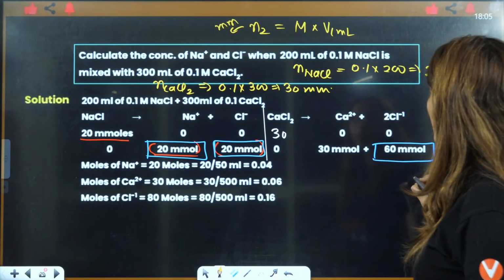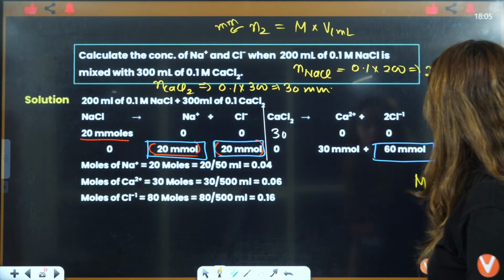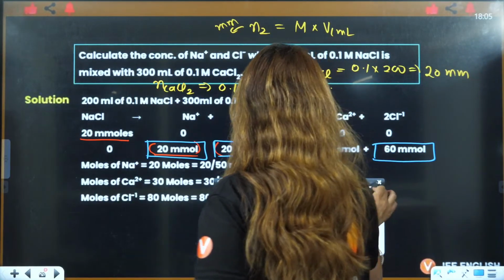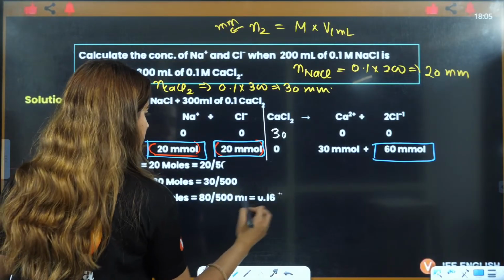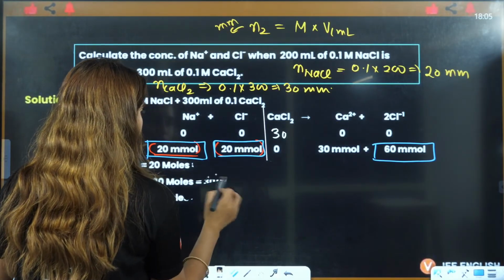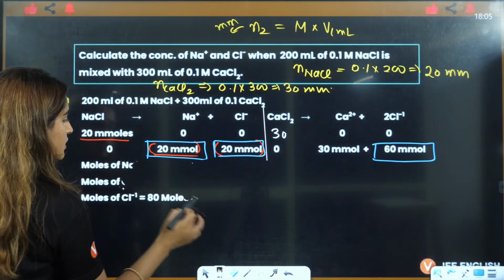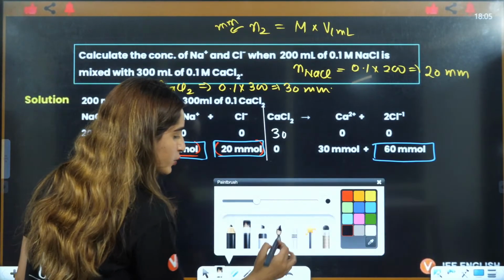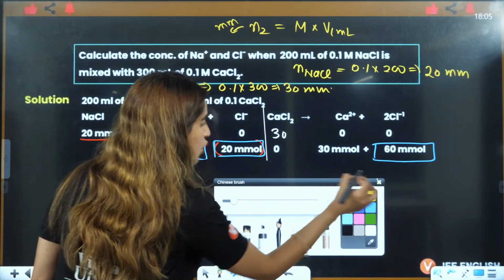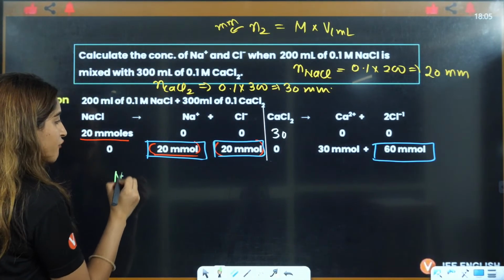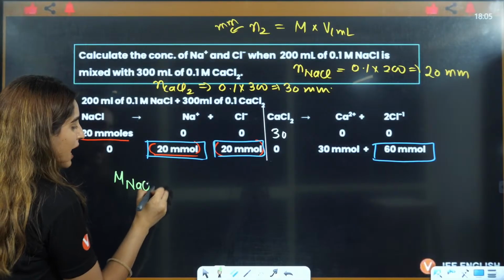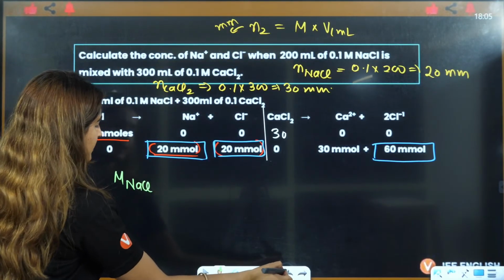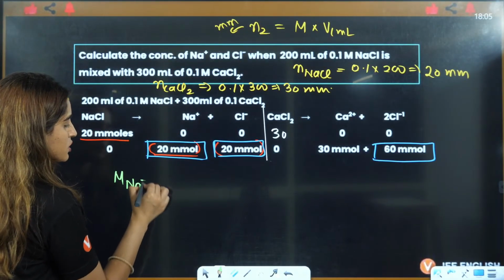Concentration, we know that concentration is equal to, okay, I'll tell you what to do next. Now, they are asking you the molarity of Na positive.